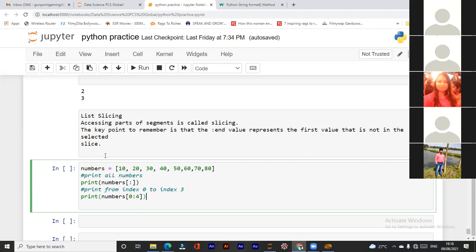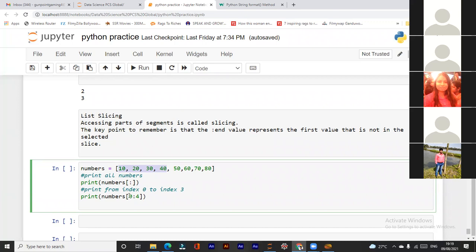Index number 4. So 0, 1, 2, 3, and this is index number 4. But when we write a range, it does not consider the last index number. Like here I have written 4, so it will not consider the item at index number 4. It will leave that, and it will take 10, 20, 30, 40.